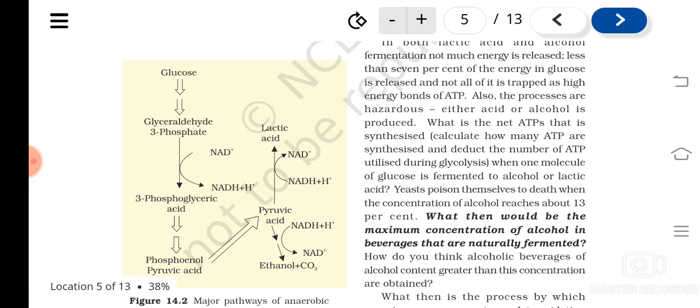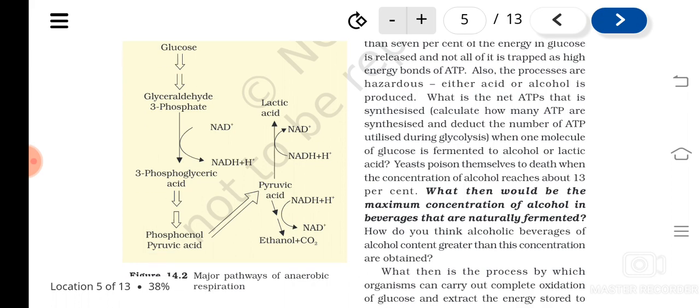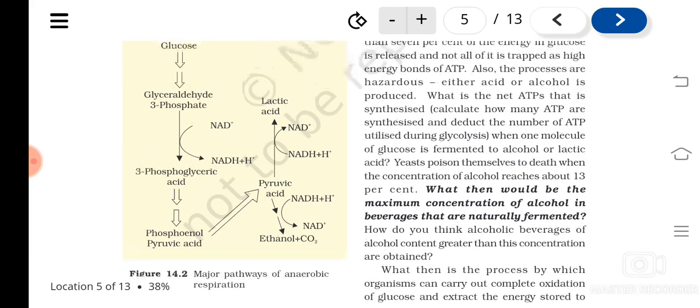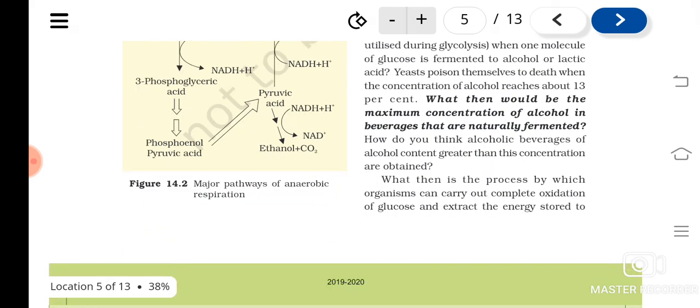This is the reason why yeast poison themselves to death when the concentration of alcohol reaches above about 13 percent, when growth will be stopped. Understand? So the processes which convert pyruvic acid into ethanol and carbon dioxide, or lactic acid, produce very little energy.